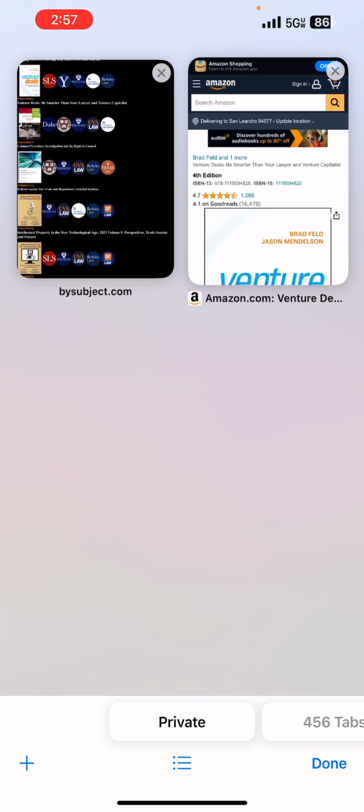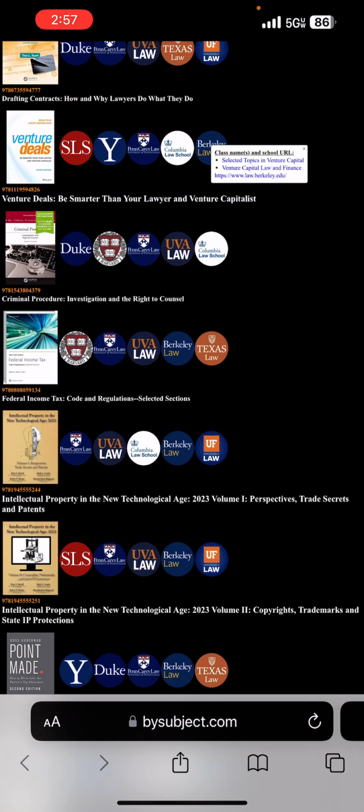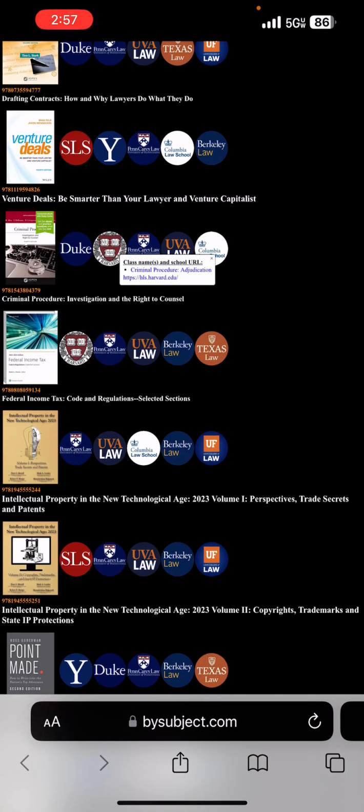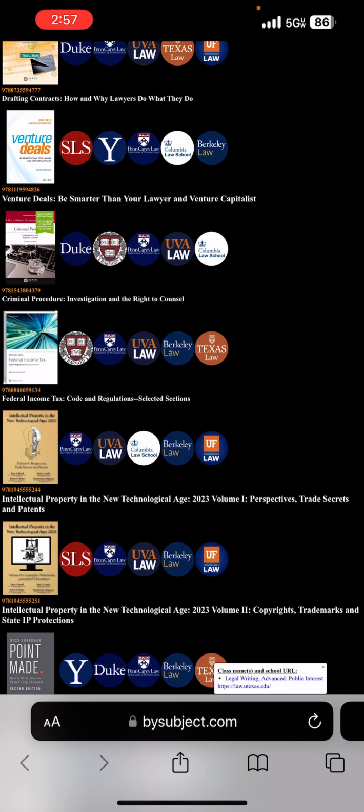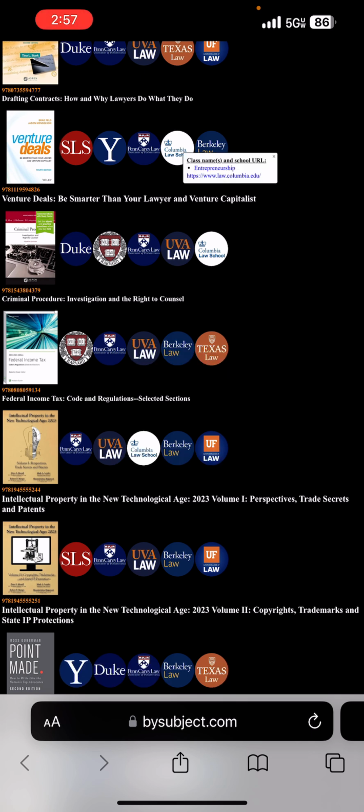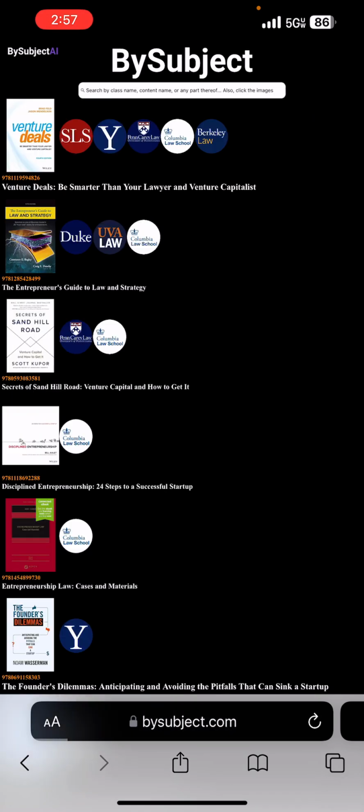If a user clicks a content image, the user is linked to a website that sells the respective content. If the user clicks a school indicator, the user can see one or more class names from the respective school that required or recommended the respective content. If the user clicks one of the displayed class names, BySubject will execute a search using the clicked class name.